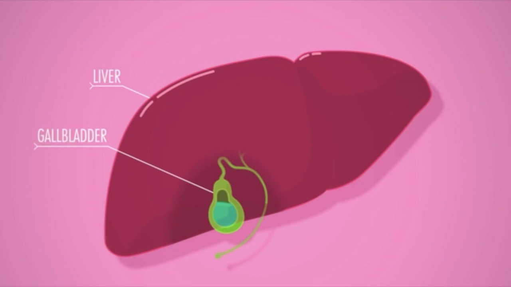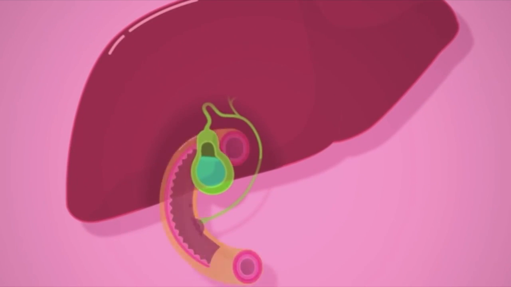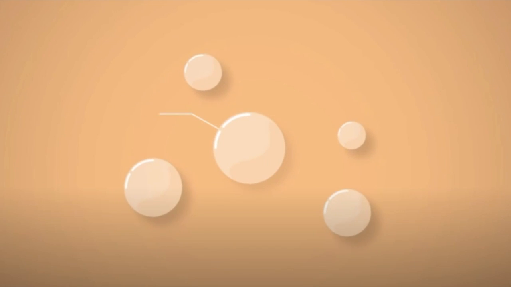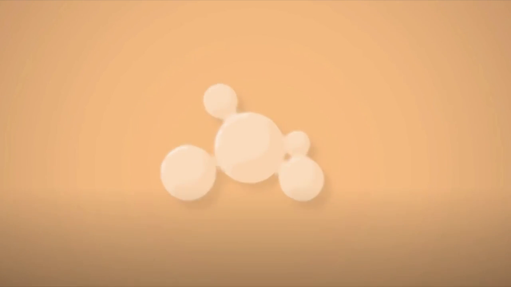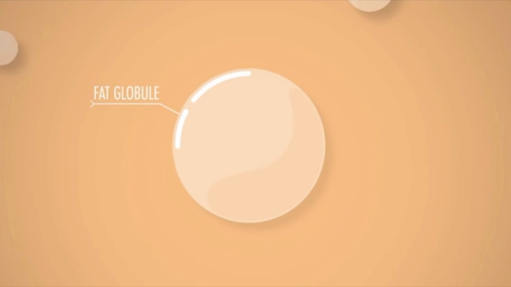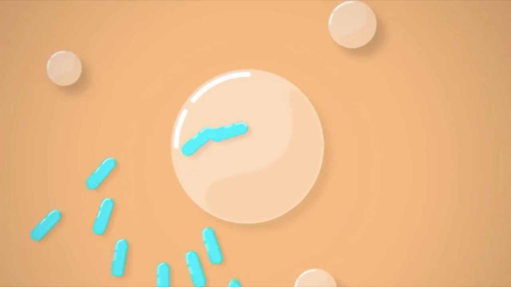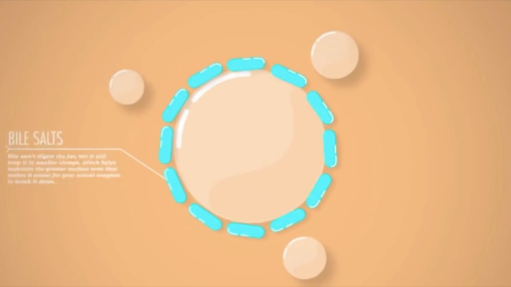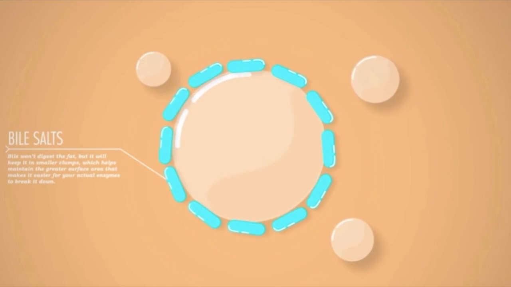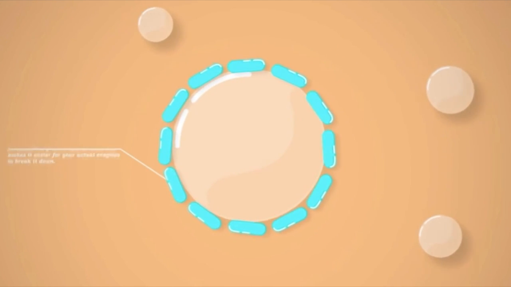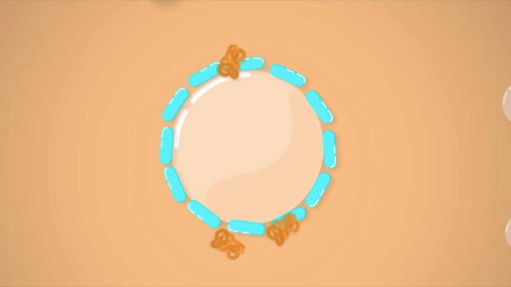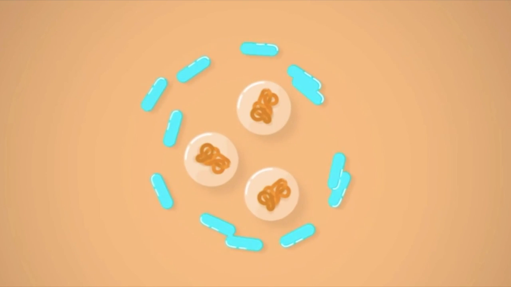fat droplets. Bile is required for the digestion of fats due to the watery environment of the small intestines. Since fats and water do not mix, the bile salts enable emulsification, which causes the large fat droplets to be broken down into smaller droplets, which are easier for enzymatic digestion.